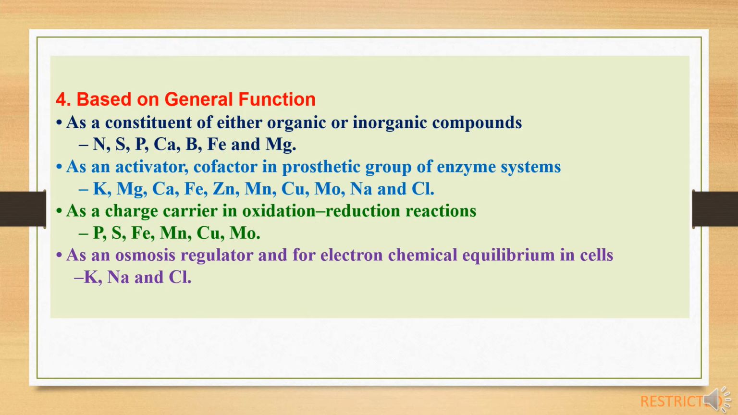Fourth classification is based on general functions. The nutrients have different functions. First, they work as a constituent of either organic or inorganic compounds. The elements which come under this category are nitrogen, sulfur, phosphorus, calcium, boron, iron and manganese.